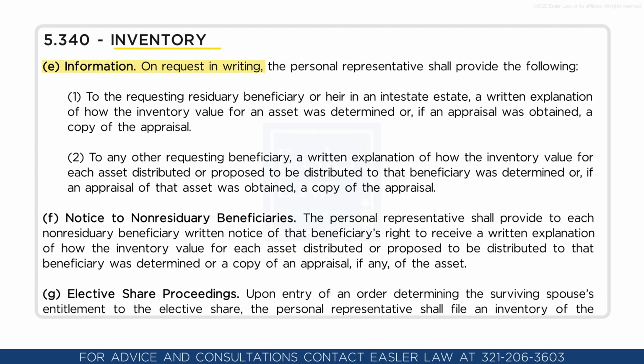Information. On request in writing, the personal representative shall provide the following: to the requesting residuary beneficiary or heir in an intestate estate, a written explanation of how the inventory value for the asset was determined, or, if an appraisal was obtained, a copy of the appraisal. To any other requesting beneficiary, a written explanation of how the inventory value for each asset distributed or proposed to be distributed to that beneficiary was determined, or if an appraisal of that asset was obtained, a copy of the appraisal.